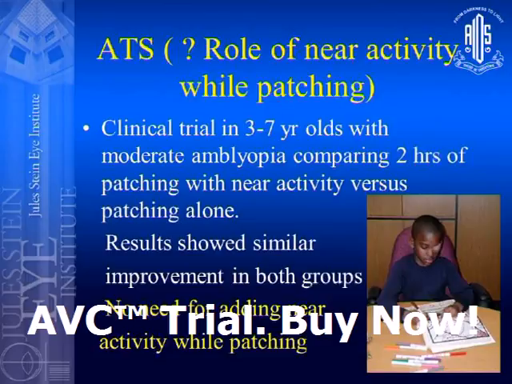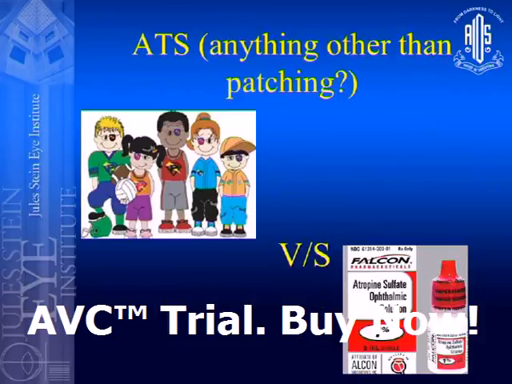The results were similar in both groups, which means there is really no need for additional near activity while patching. So we've answered the questions of how much you will patch in moderate amblyopes, how much you will patch in severe amblyopes, and do you need near activity. All of these are in young children, less than 7 years old.